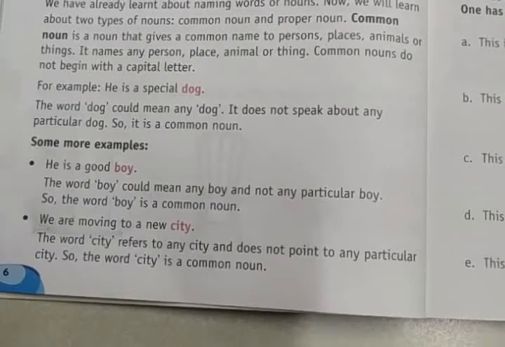Rani is the proper noun. Rani is a girl. Girl is a common noun. Next, you have a man. Man's name is Ramesh. Ramesh is the proper noun, whereas a man is the common noun.